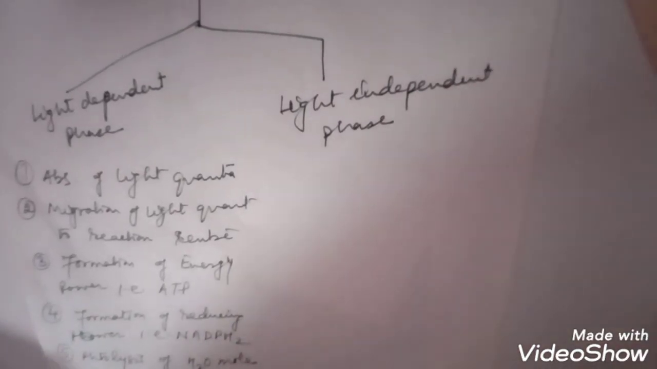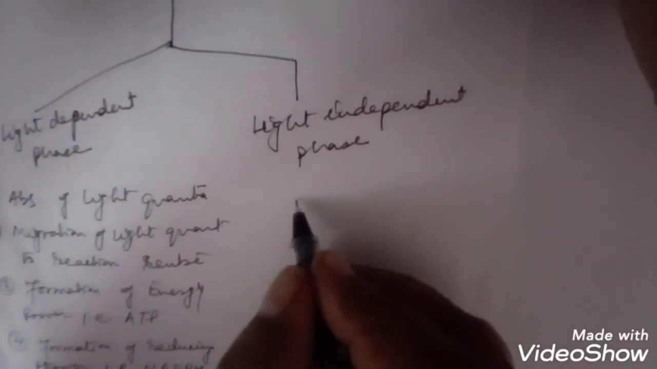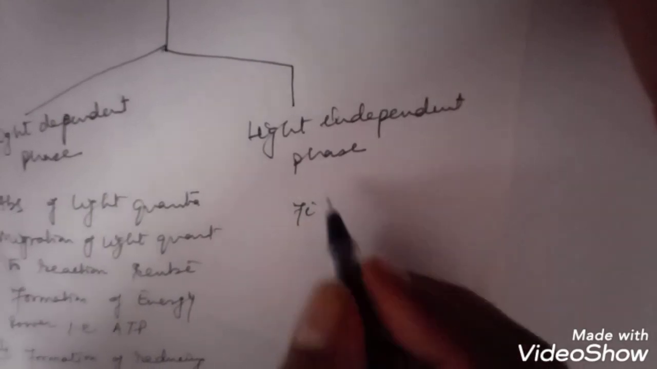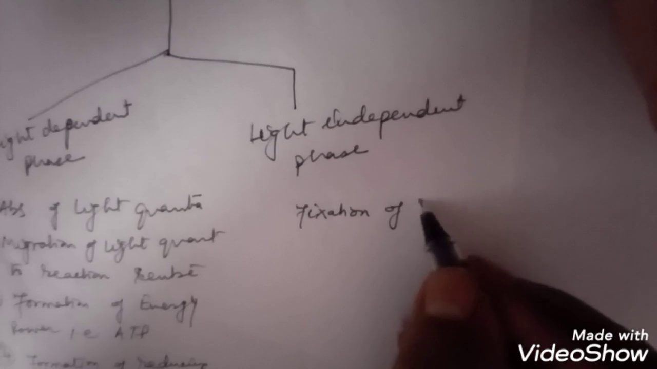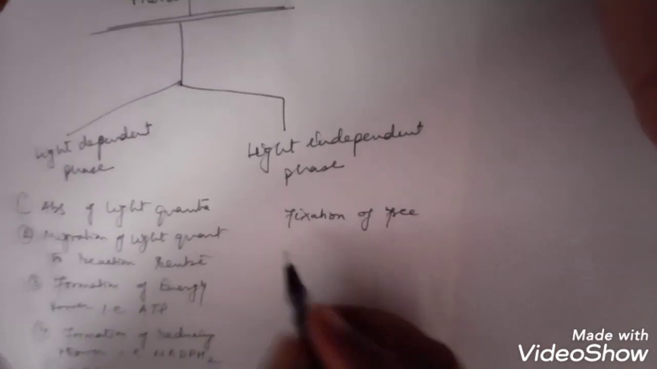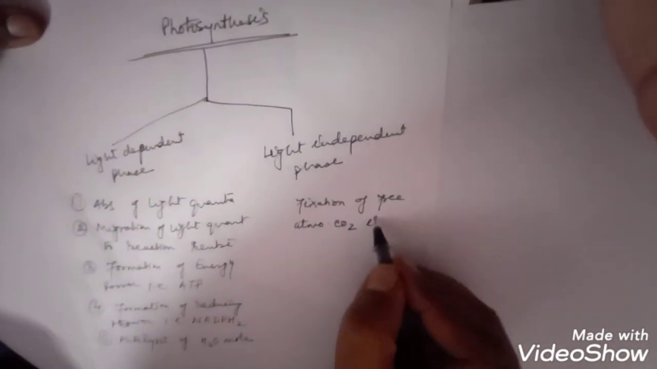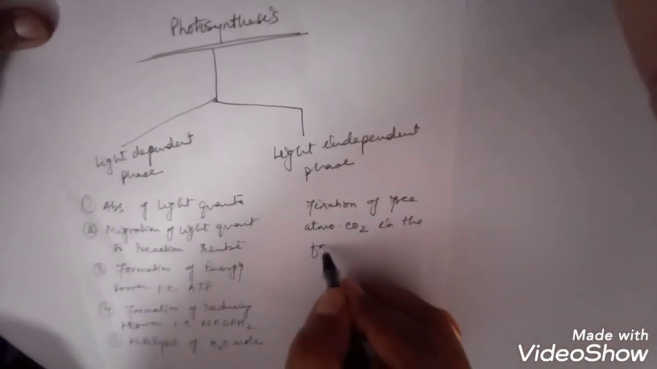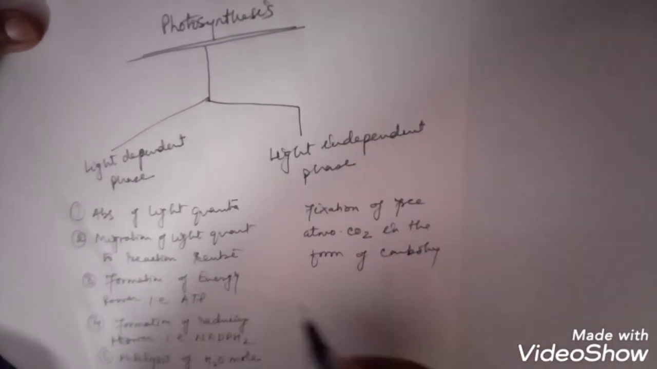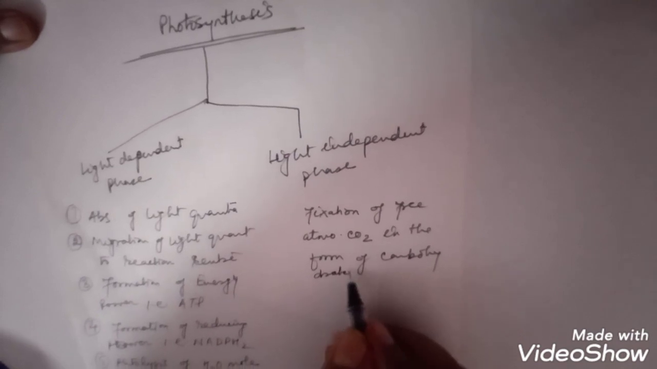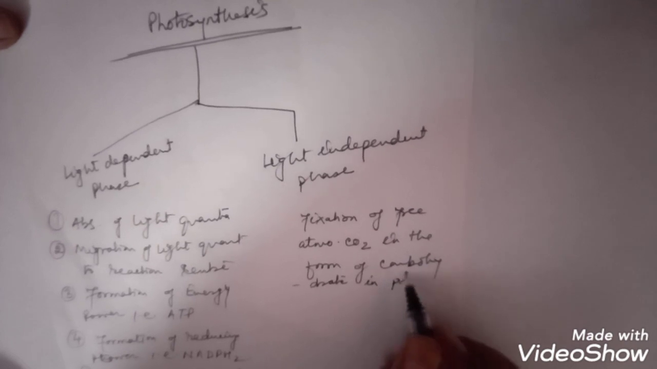And the second phase is the light independent phase. Here, in the light independent phase, only the fixation of free atmospheric carbon dioxide in the form of carbohydrate in plants takes place.